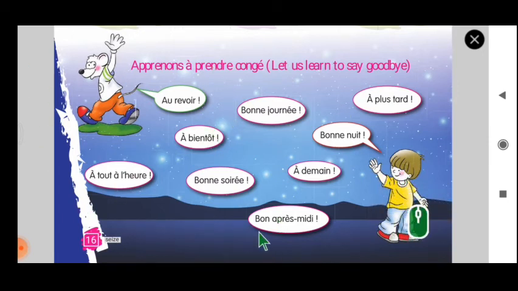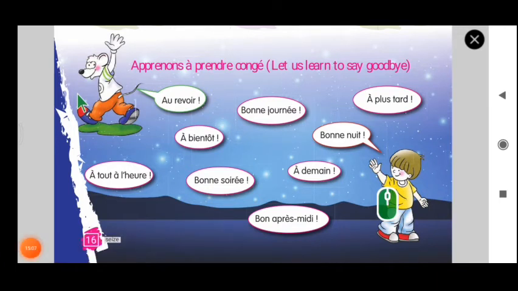Either in the afternoon, we have to say bon après-midi. If it is in the night, bonne nuit. And if it is in the evening party, bonne soirée. Like that it will vary. So you must know when to use this. I'll be talking to you about this on the live class. It will be very nice when we talk with a dialogue, or we play a conversation, it would be interesting. So one final time we will revise this and we will wind up the class.